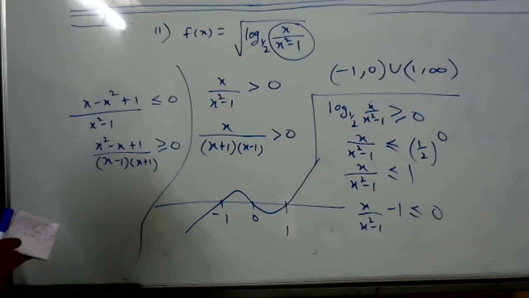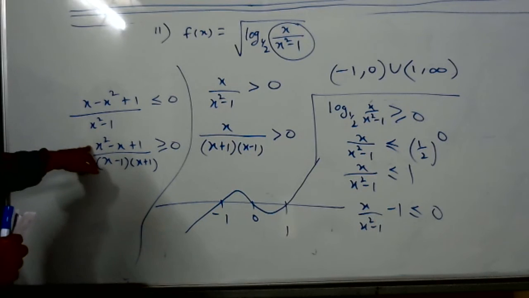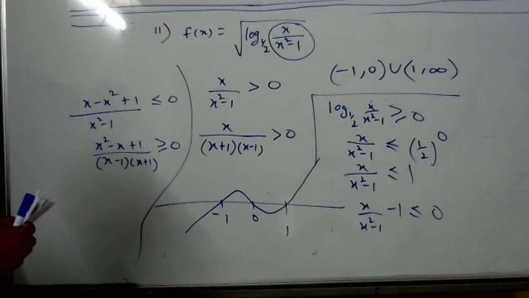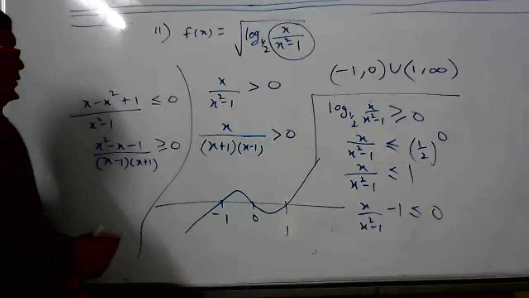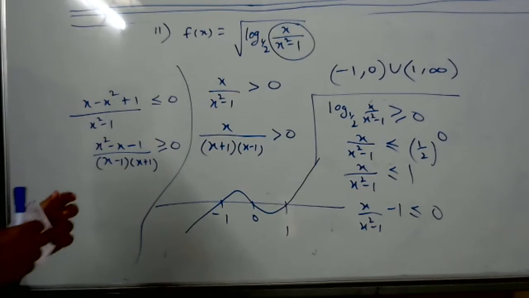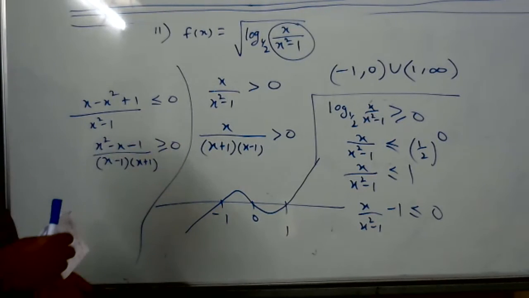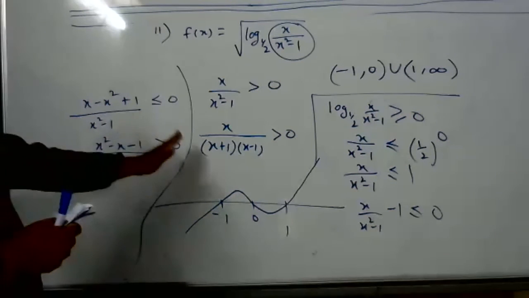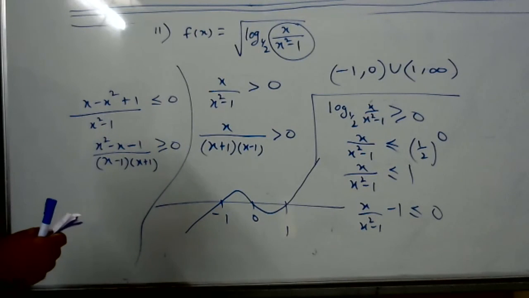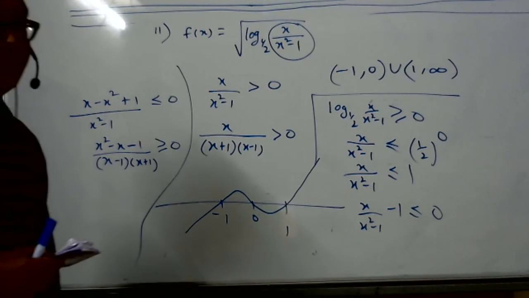Sir, won't it be x square minus x minus 1? Yes, sir. That's what I'm telling. Okay, sorry. Here I multiply with minus 1. That's why the sign will change. Multiply with minus 1, sign will change. Yes, so that was my doubt. I got it.